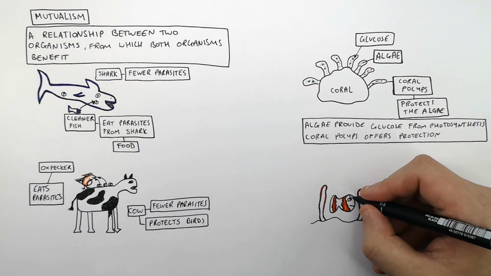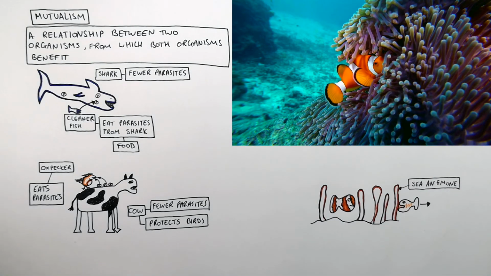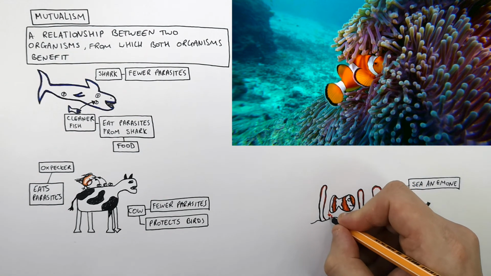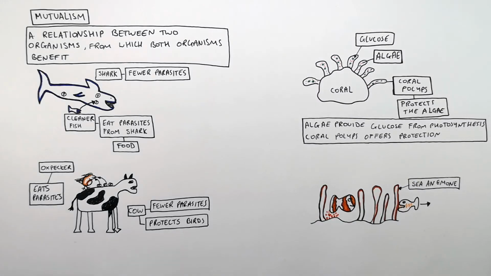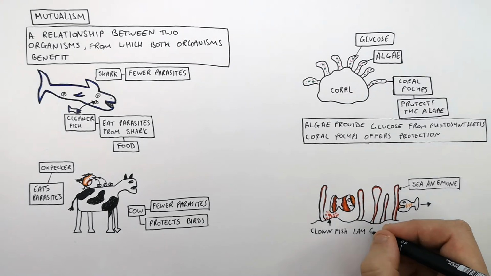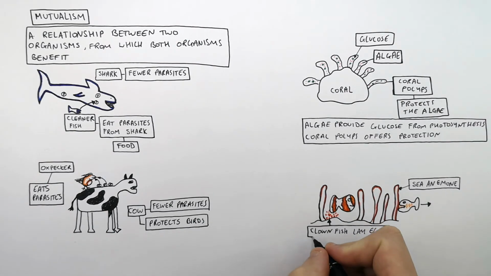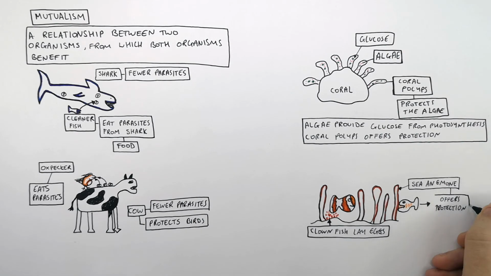This here is a clownfish. Clownfish are not affected by the poison released by sea anemone. This means clownfish can live in the sea anemone and lay their eggs. This means that their eggs are going to be safe in the sea anemone because no other organisms can enter the sea anemone and eat the clownfish or the eggs. So clownfish can lay their eggs in the sea anemone. That's how the clownfish benefit, because the sea anemone offers protection.